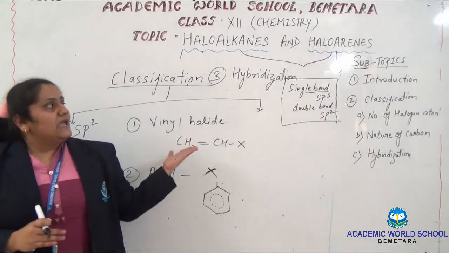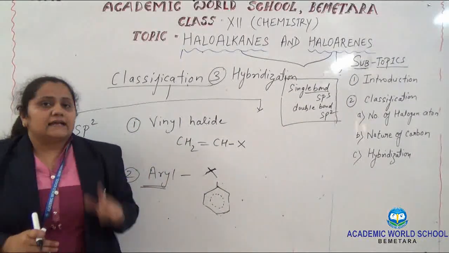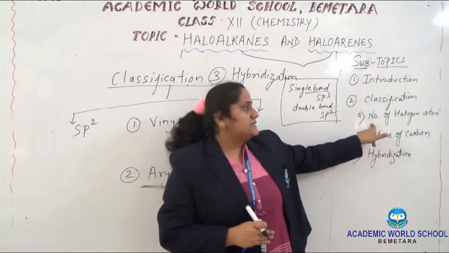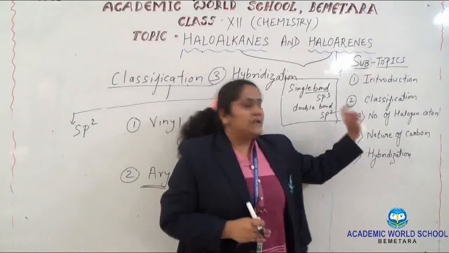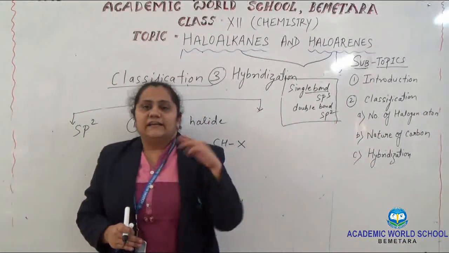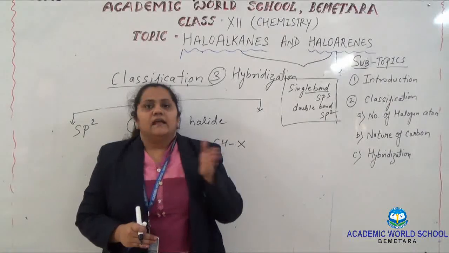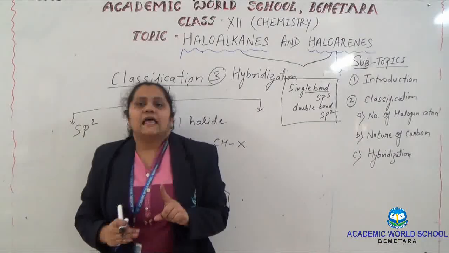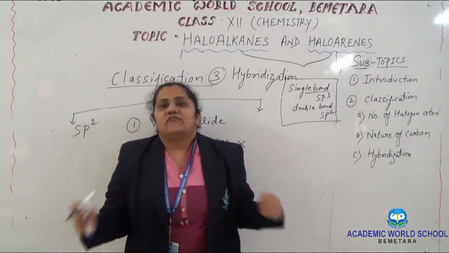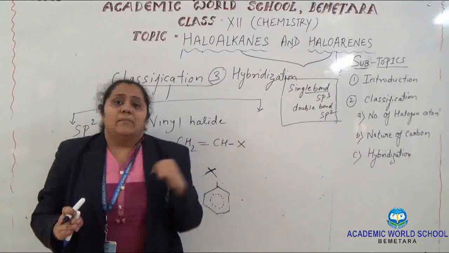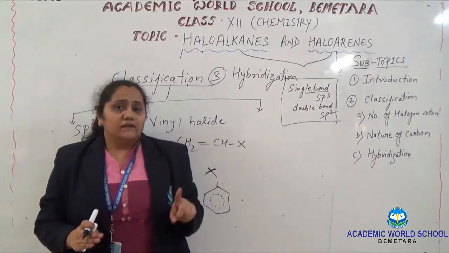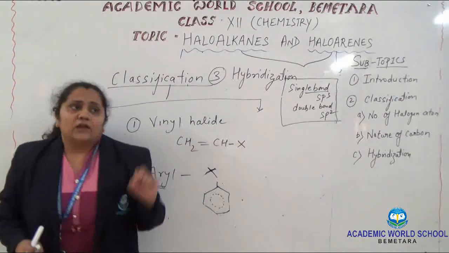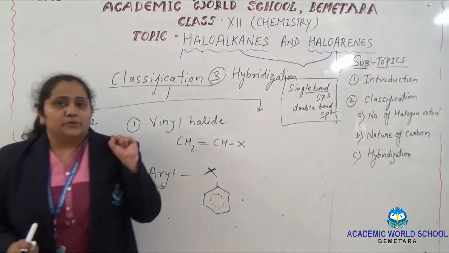On the basis of haloalkane and haloarene, we can classify these compounds in 3 modes. First is the number of halogen atoms: monohaloalkane, dihaloalkane and trihaloalkane. Monohaloalkane means a single halogen atom, whether the carbon chain is of 5 carbons, 6 carbons, whatever. Dihaloalkane means 2 halogen atoms, and trihaloalkane means 3 halogen atoms.